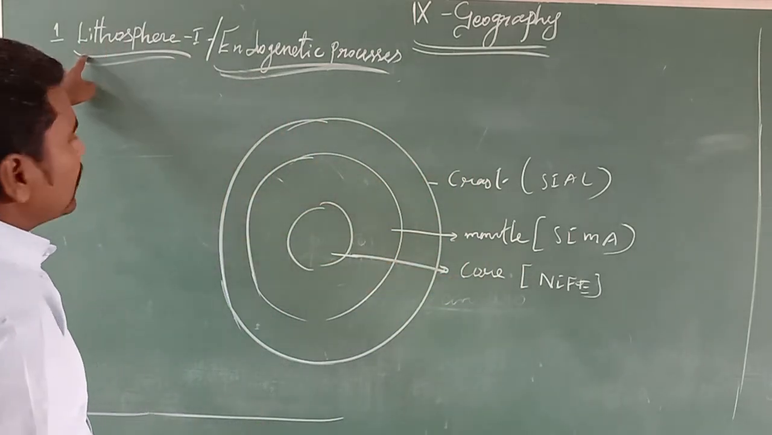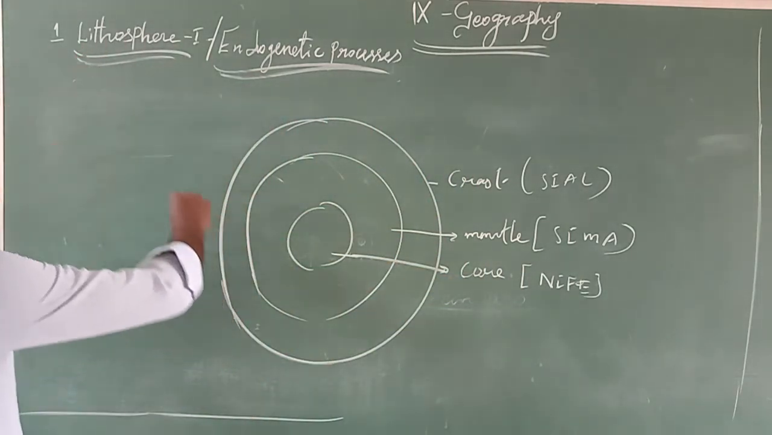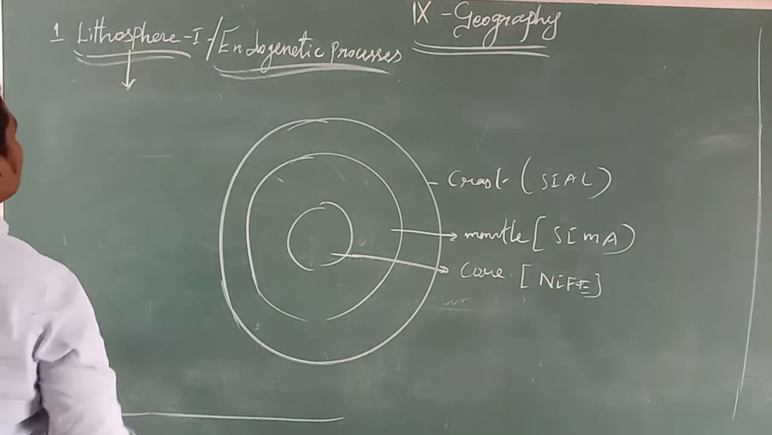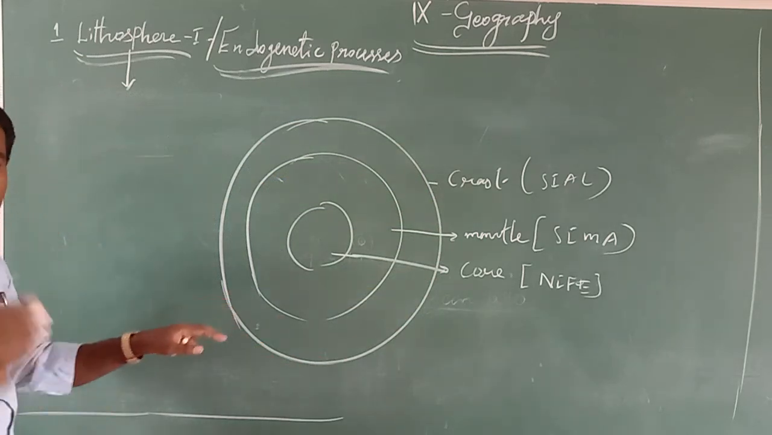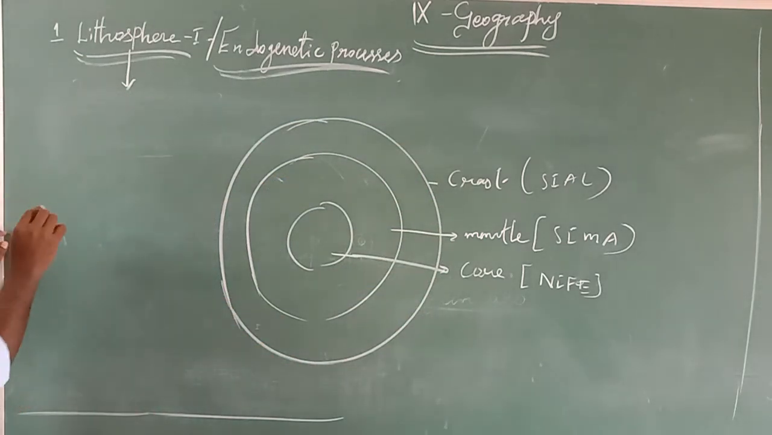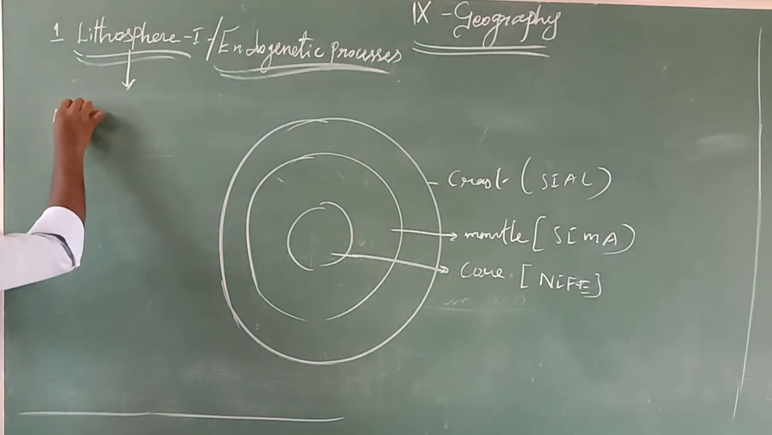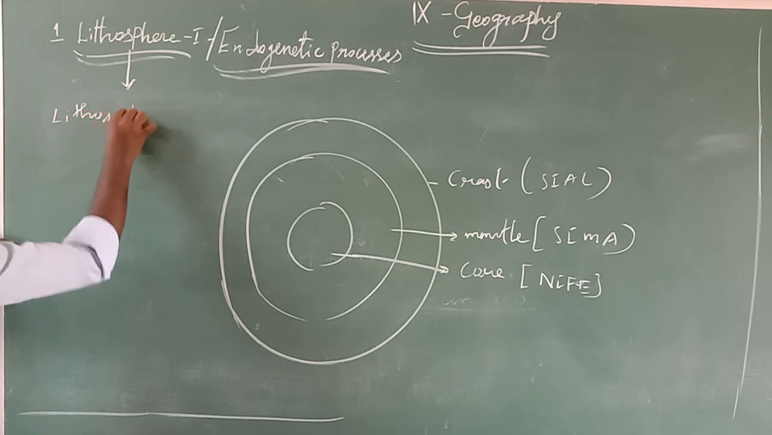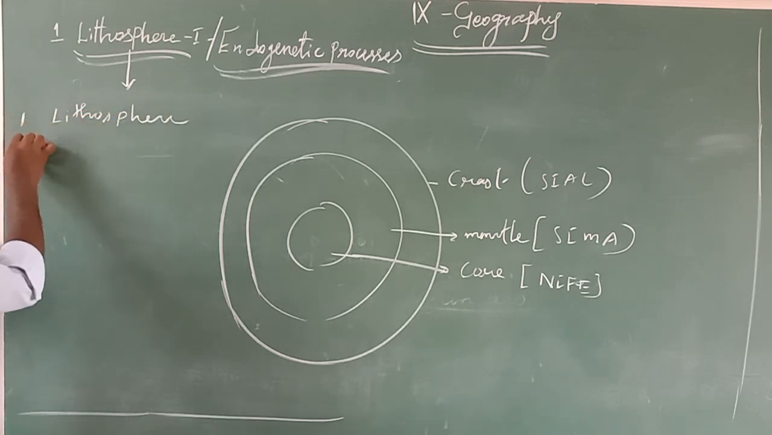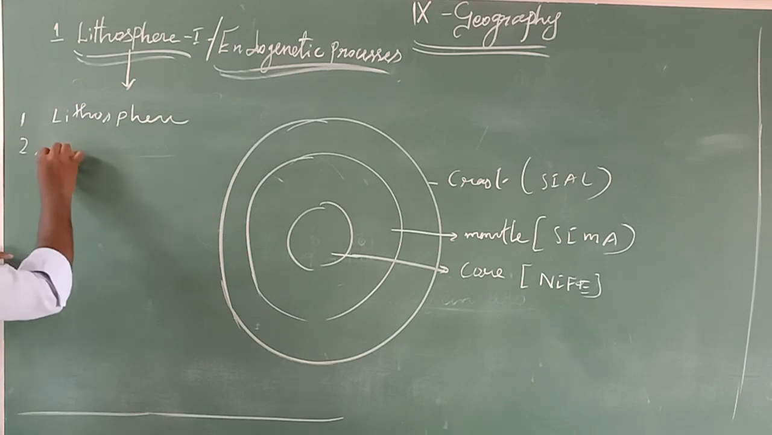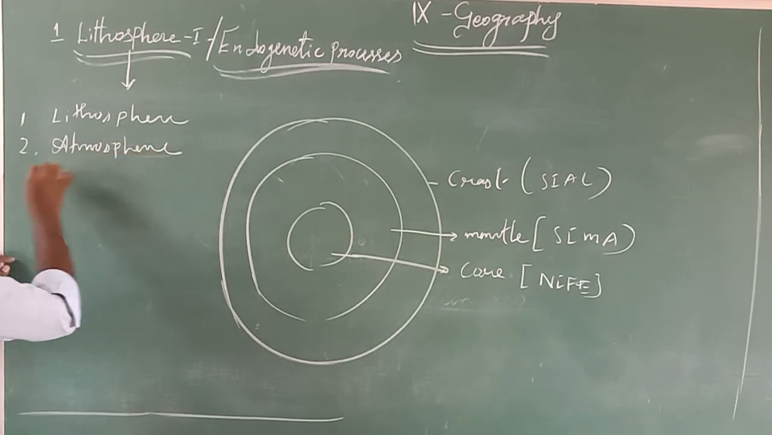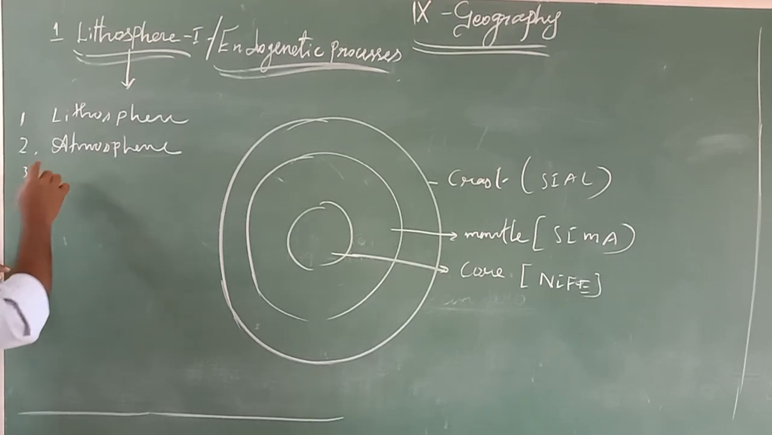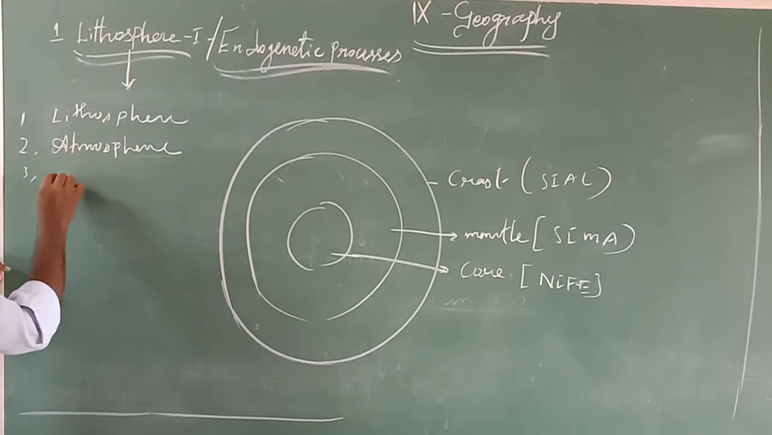Now we come to the topic lithosphere. The earth is made up of four major layers, four major spheres. The first one is the lithosphere, the second is the atmosphere, and the third is the hydrosphere.